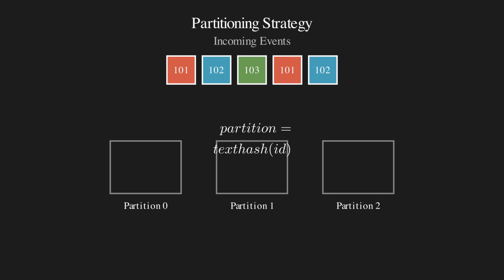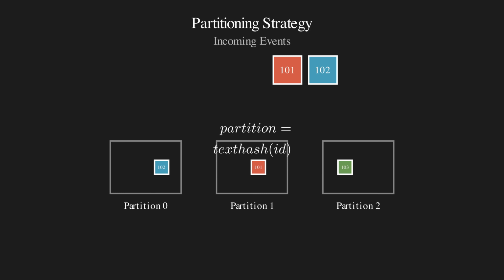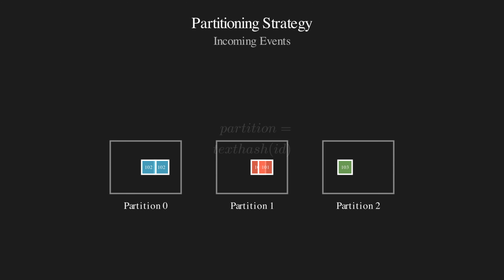We use a consistent hashing strategy, hash of the ad ID modulo the number of partitions. This ensures that every click for ad 101 always lands in the same partition. This allows us to scale horizontally. We can have different servers processing different ads in parallel, without ever needing to lock a shared database.